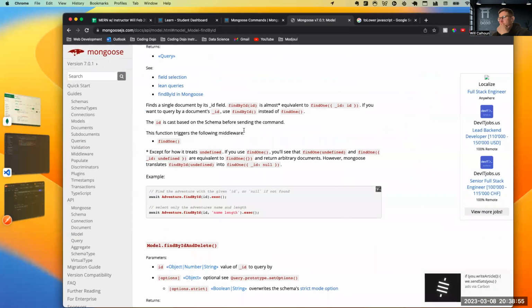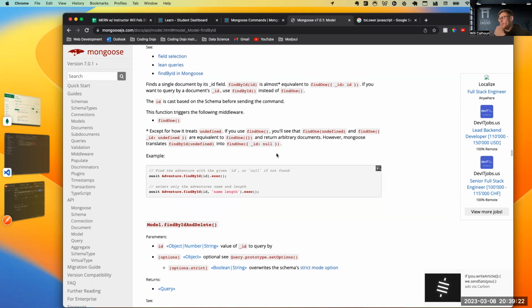Let's go into the documentation. Finds a single document by its ID, find by ID, almost equivalent to find one. Okay, so let's test out another one and just see what the heck is going on.